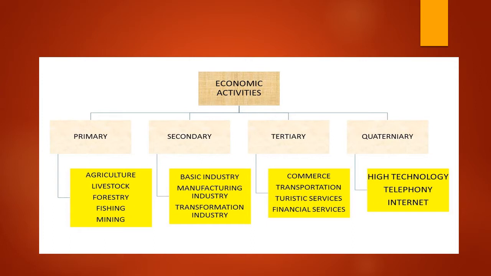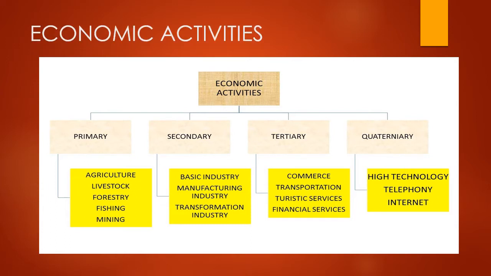Now in this, the transportation of the final product, the trade of the final product, the commerce of the final product comes into the picture. So even the financial services, the touristic services, all of them are combined in the tertiary economic activities. After tertiary comes the quaternary economic activity. In this, there are highly skilled people, the expertise, the telephony, internet, high technology. So all this type of technology is used in the quaternary economic activities occupation. So these are all the different types of economic activities.